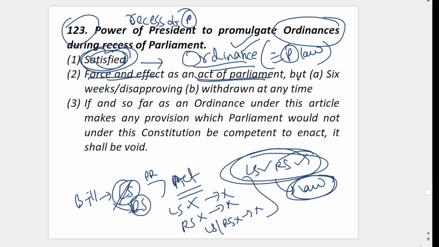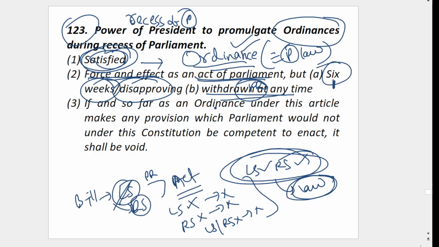Okay, once the ordinance is issued, and Lok Sabha and Rajya Sabha are coming, then within 6 weeks it should be put up before the houses. Within 6 weeks these houses should approve. Of course, they may disapprove also. Let's say the ordinance is wrongly given, then parliament can disapprove it. Or if they want to approve, they can approve. After 6 weeks, the ordinance will automatically end. The president may also withdraw the ordinance at any time.